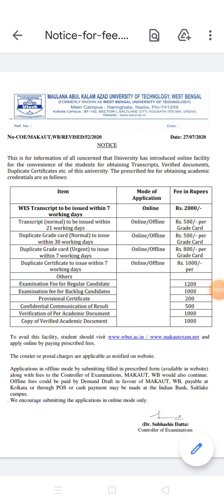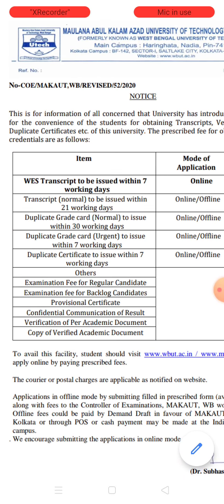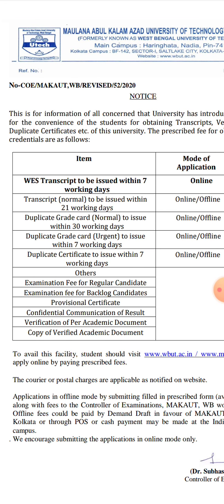In this video I am going to discuss, if you are a student or pass out student of Maulana Abul Kalam Azad University of Technology, which is formally known as WBUT, how to get the transcript or how to get the duplicate grade card. Suppose you have lost your grade card, I mean the mark sheet of semester, or your degree certificate, how you can get these documents. I will also discuss how to get the transcript and how to get the hard copy of provisional certificate.